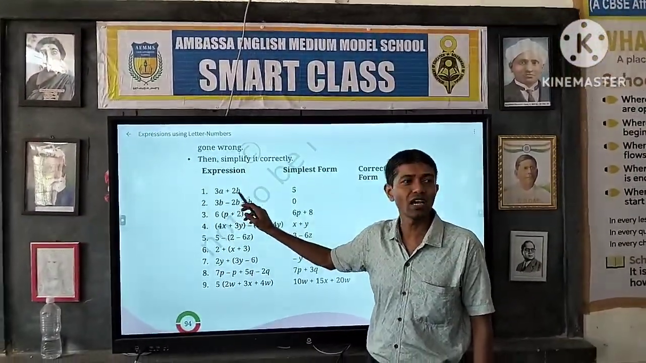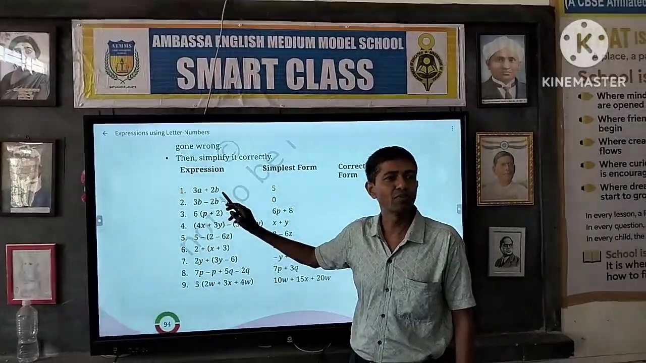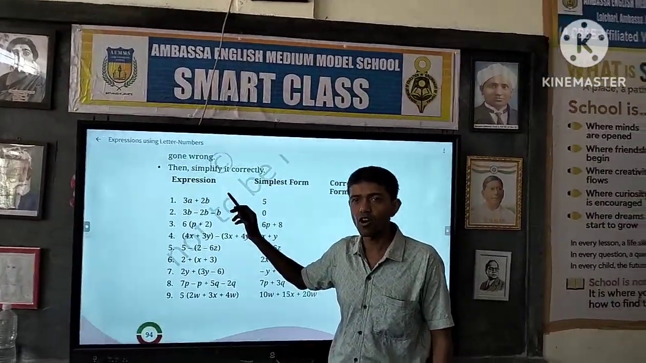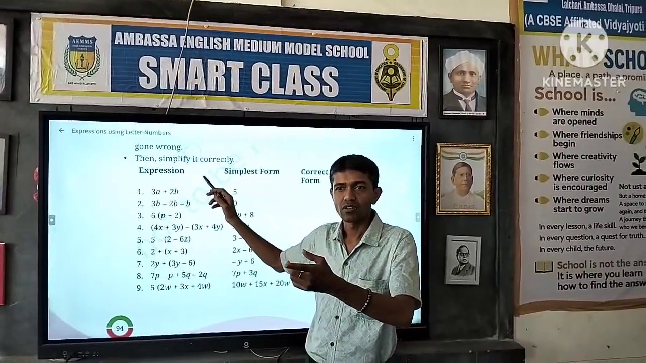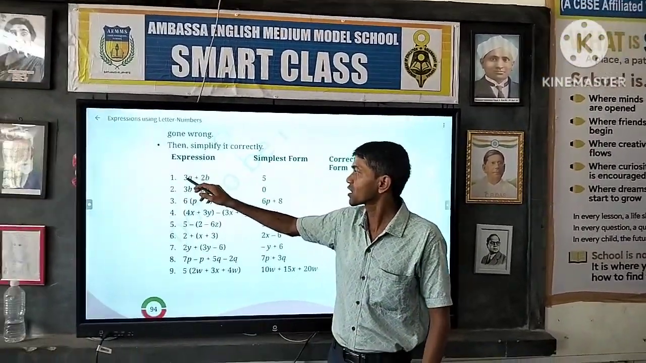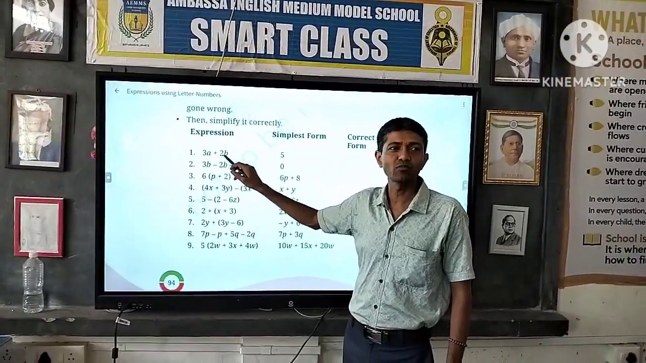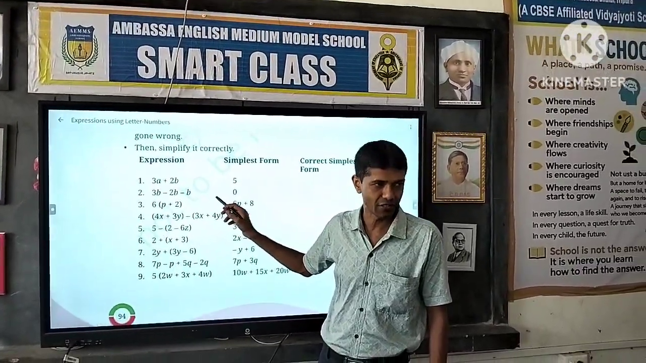One is 3a, another one is 2b. So these are not like terms. Clear? This is a, this is b. These are not like terms. That's why we cannot add.